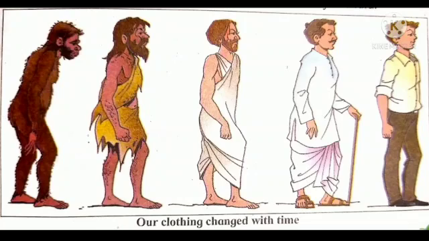Later, he began using the bark and leaves of trees. After that, he began to hunt and use the skin of the animals he had killed. After he learned to make yarn from material like cotton and wool, he began to use cotton clothes in a variety of ways. You will see this progression in the picture given on your screen.